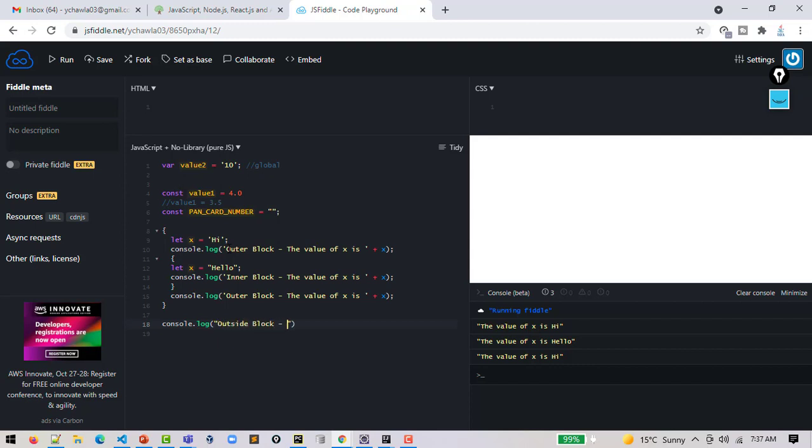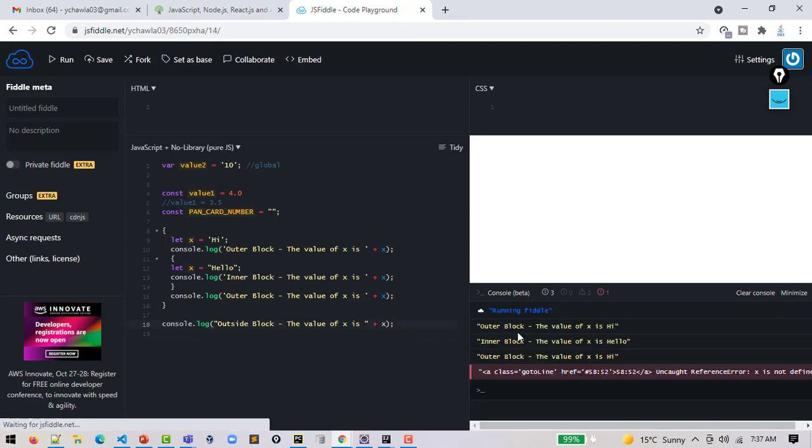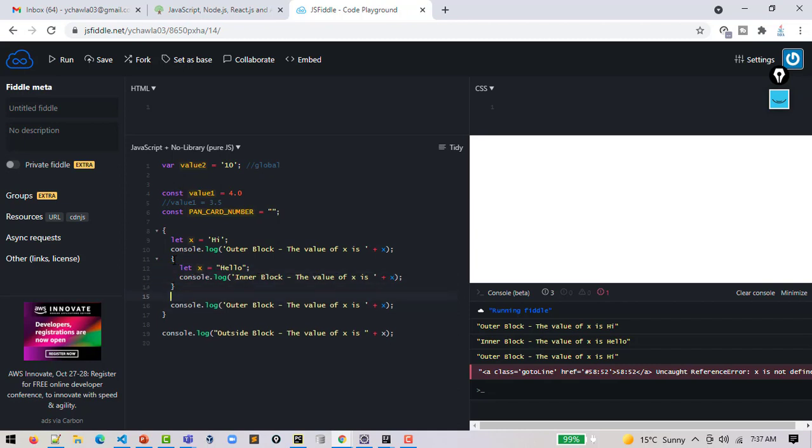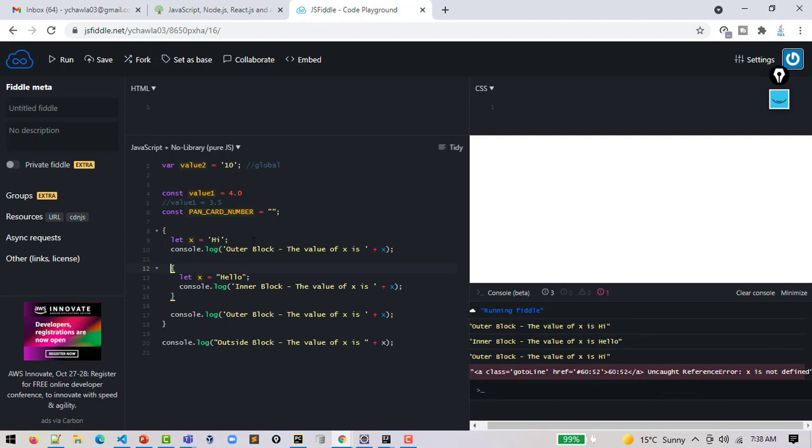If I say outside the block, if I print the value of x, it will not be accessed at all, because it's outside the block, correct? So the outer block is giving me the value hi, even though the inner block changed the value, but that does not matter to the let keyword. And if I go outside that if function or any block, that particular variable can't be accessed, and a reference error is coming.